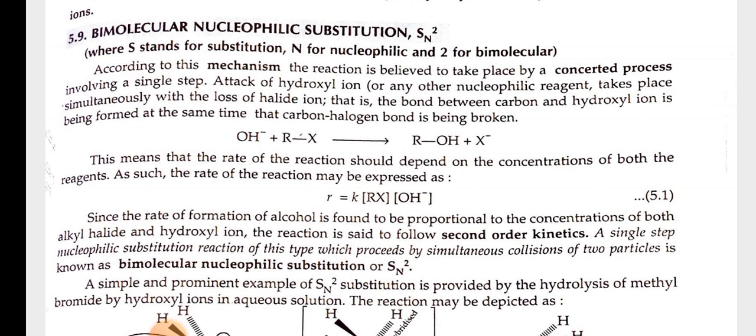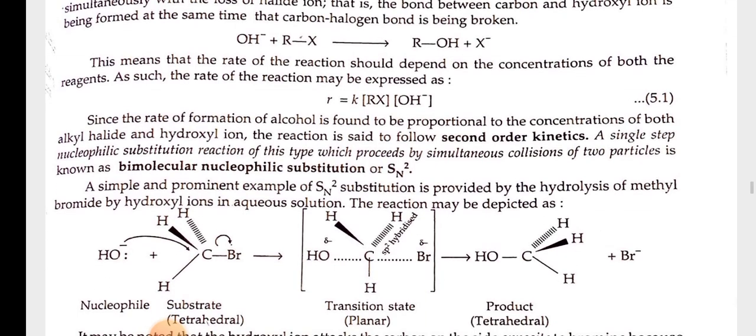This means that the rate of the reaction should depend on the concentration of both the reagents. As such, the rate of the reaction may be expressed as R = k [RX] [OH negative]. Since the rate of the formation of alcohol is found to be proportional to the concentration of both alkyl halide and hydroxyl ion, the reaction is said to follow second order kinetics. A single step nucleophilic substitution reaction of this type, which proceeds by simultaneous collisions of two particles, is known as bimolecular nucleophilic substitution or SN2.